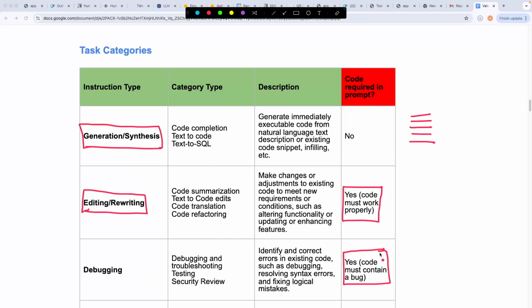If you are providing the model a piece of code that does not work, that has a bug, in that case, you can consider that type of task under code debugging. Now here, one thing to make sure is that you are providing the code to the model itself, and that code must contain a bug. You cannot provide a perfect piece of code to the model and then expect it to debug it because there will be nothing to debug.